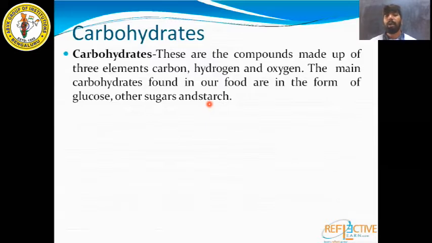So the main carbohydrate found in our food is in the form of glucose. Understood? The chemical formula of glucose is C6H12O6. And other forms of carbohydrates are sugar and starch.